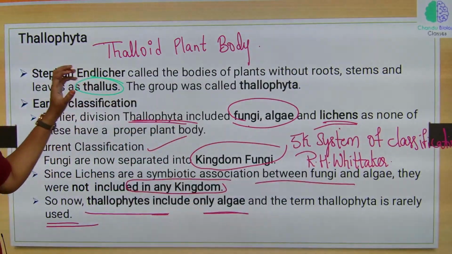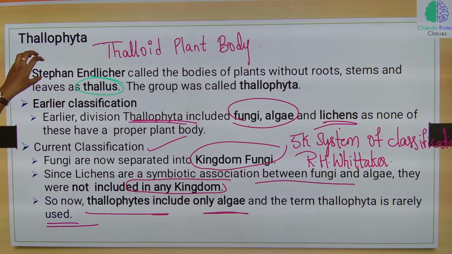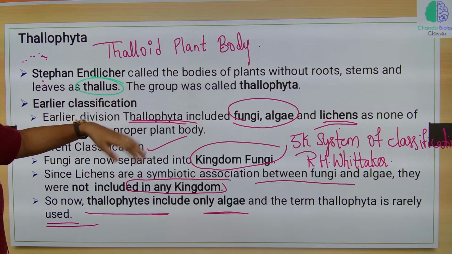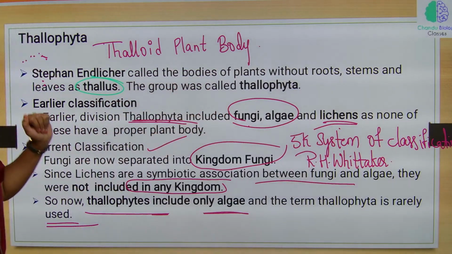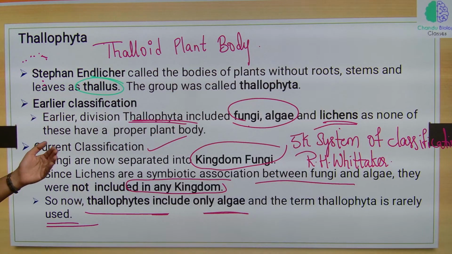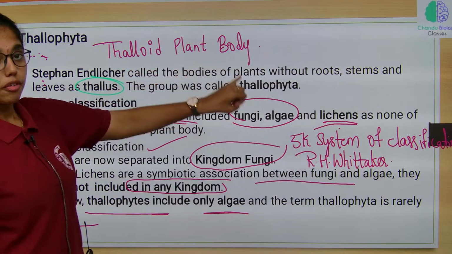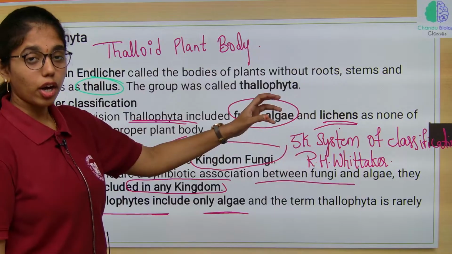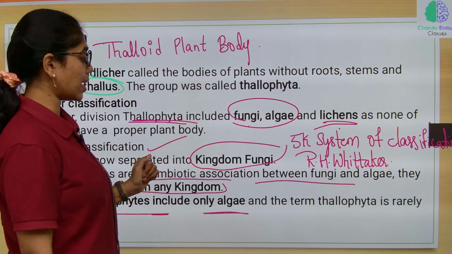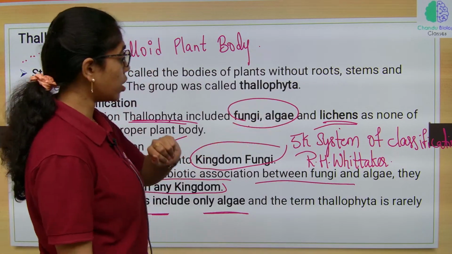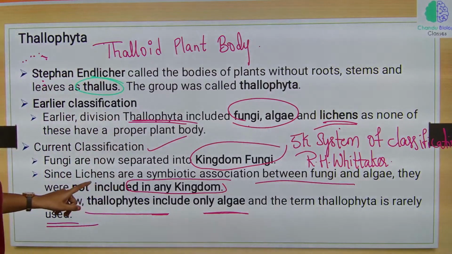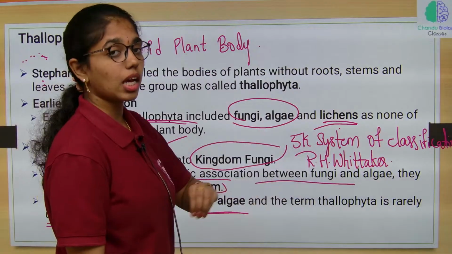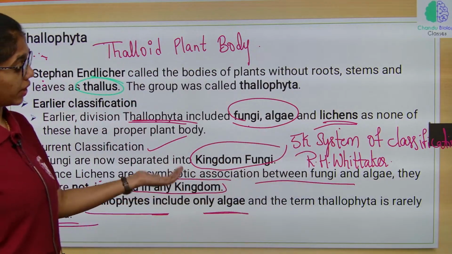So let us have a quick recap. According to Stephen Endlicher, what is Thallophyta? A thalloid plant body without root, stem and leaves. Based on the earlier classification, Thallophyta includes fungi, algae and lichens. But later, according to Whittaker's 5 kingdom system of classification, when kingdom fungi was introduced, lichens, virus, viroids and prions were not placed in it.